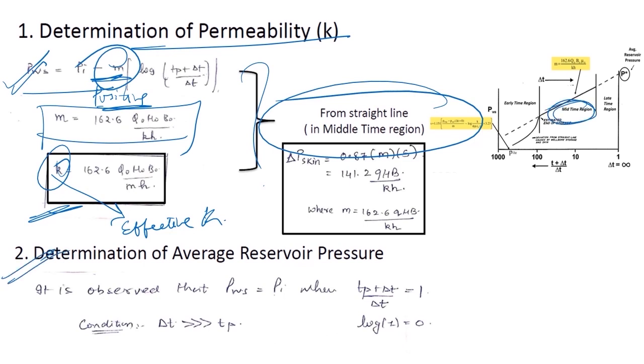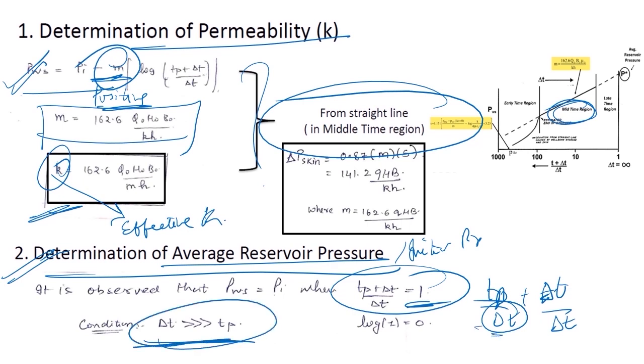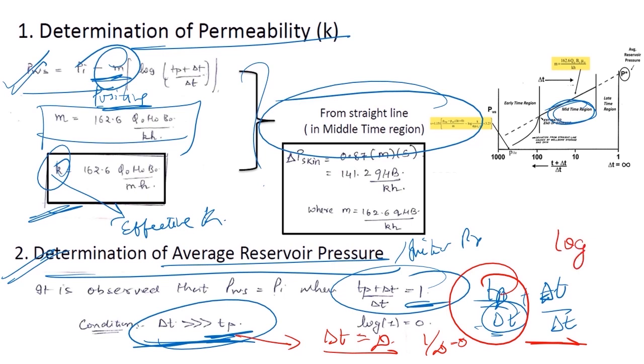Now, talking about determination of average reservoir pressure, to obtain the initial reservoir pressure I will keep my Horner's time as 1, that is (Tp plus delta T) upon delta T. If I take delta T as very much greater than the production time, or let's say delta T is infinite, then 1 upon infinite we know is equal to 0. So this term will be 0 and I will be left with log 1. On putting log 1 in the equation, I get Pws equal to Pi, which is my initial pressure.